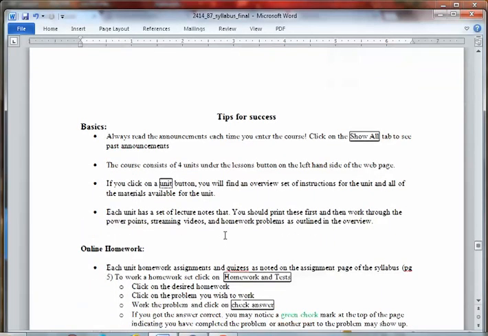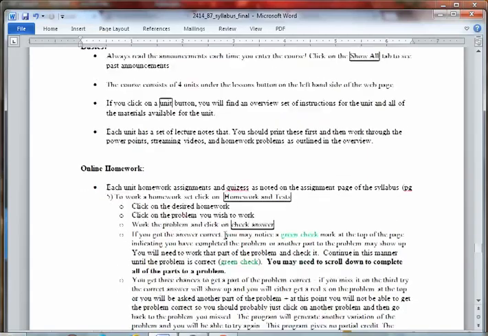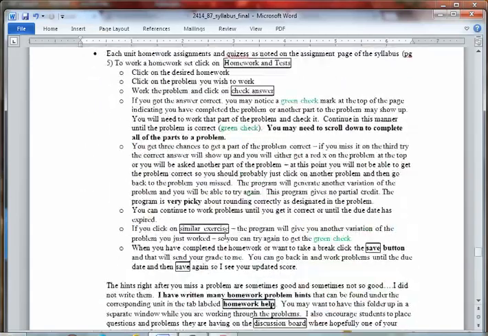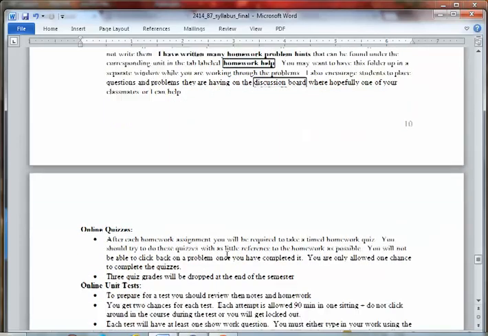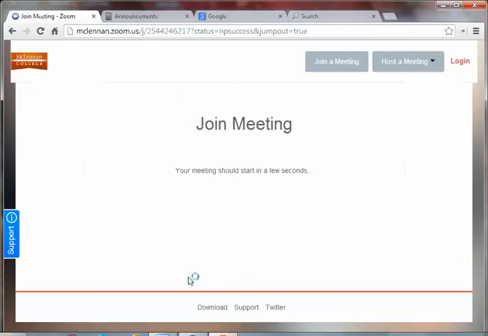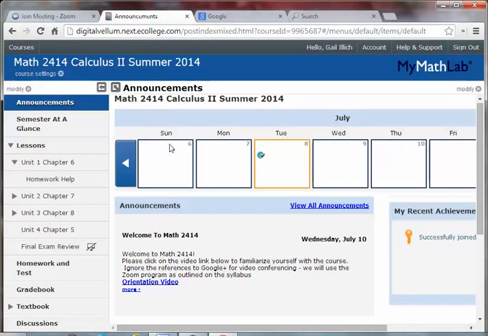so there's a bunch of tips here in the handout for success in the class, and what I'm going to do is go through it with you on the website. So if you go to our course, which is in MyMathLab, the first thing that you should see is the announcements. You always want to check your announcements. You might want to view all the announcements.